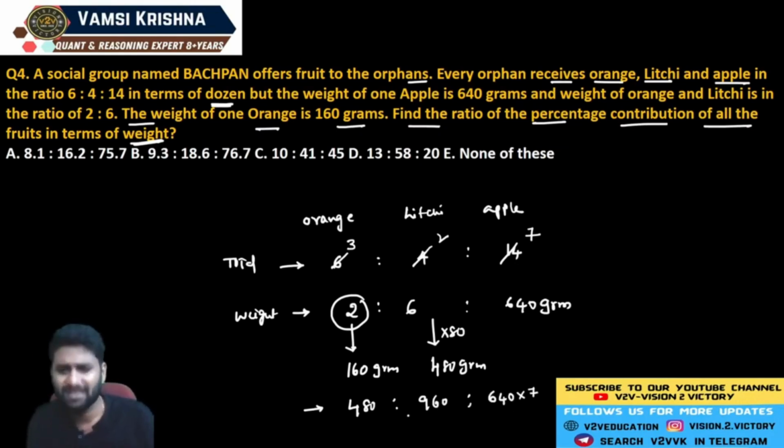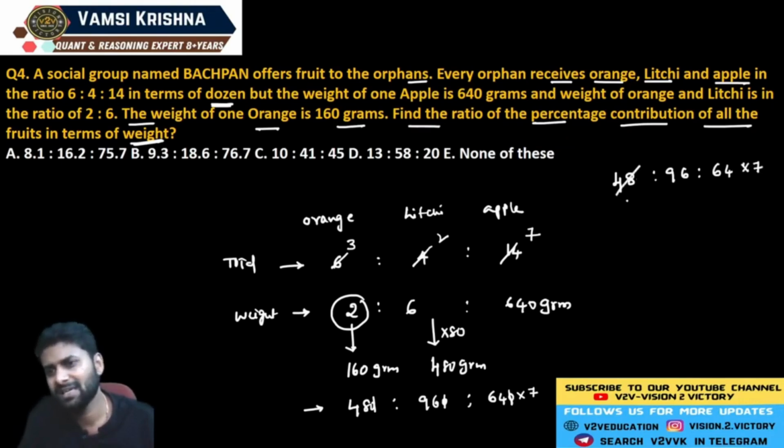Now you can see that there is a common multiple again. Just try to cancel all the zeros, that is better for our calculation. It's a 0, 0 and 0. Finally, we have the numbers 48, 96, 64 multiplied by 7 times. Now see, 16 threes, 16 sixes, 16 fours. Finally, here the ratio is 3 is to 6 is to 7 fours are 28.